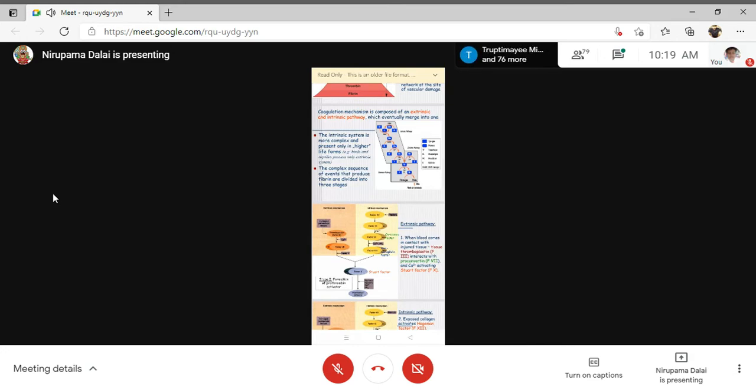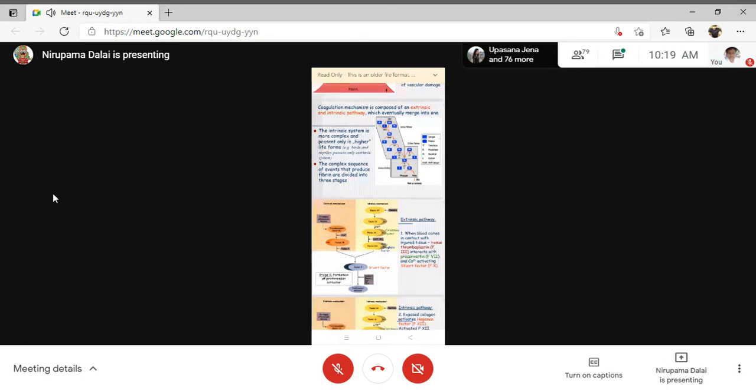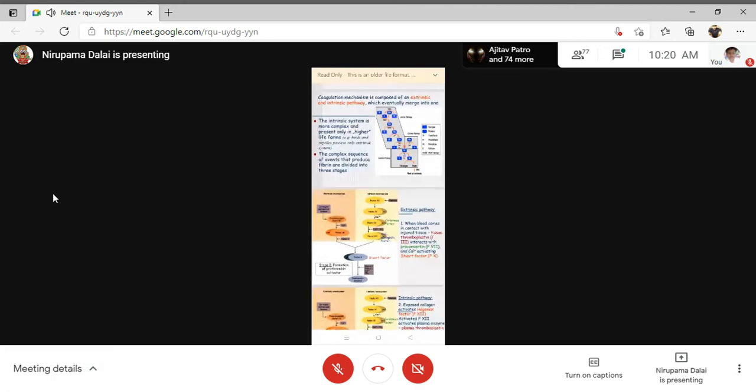It has to be stabilized first, and that stabilization is possible by factor 13. That's why the name is fibrin stabilizing factor, factor 13. But what we have discussed, for the formation of thrombin from prothrombin and fibrin from fibrinogen, the initial requirement is the prothrombin activator complex.